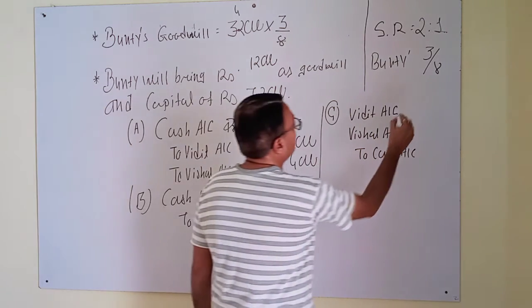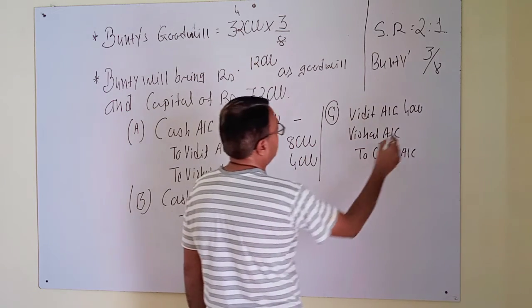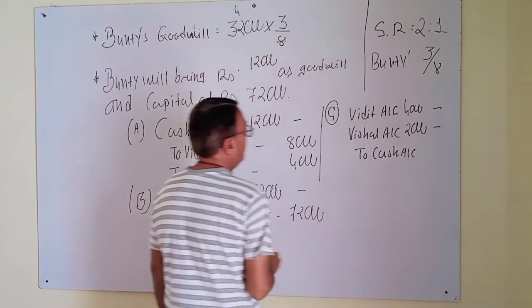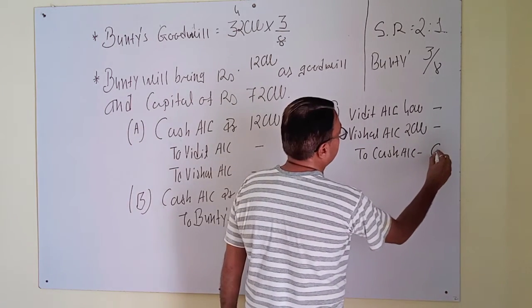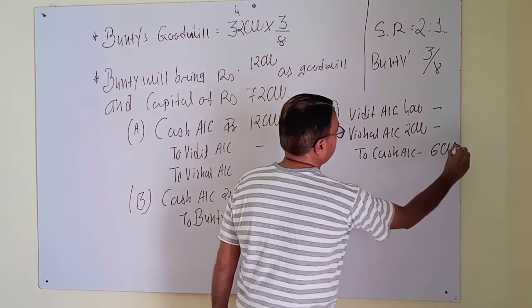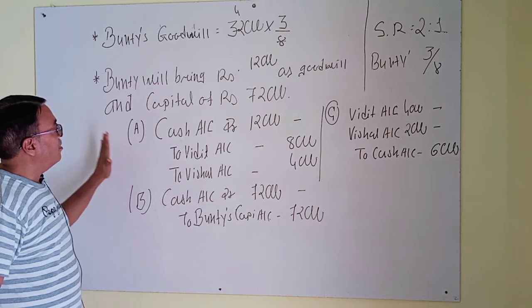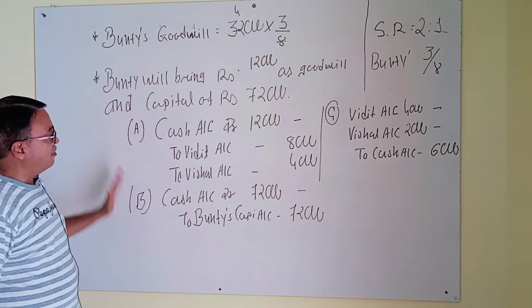Then here 4,000, here 2,000, and 50% of that, then 6,000. Okay. Here are 3 journal entries of capital and goodwill. Okay.